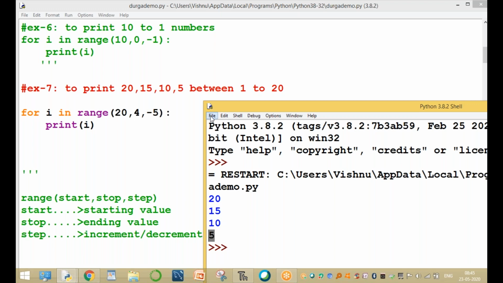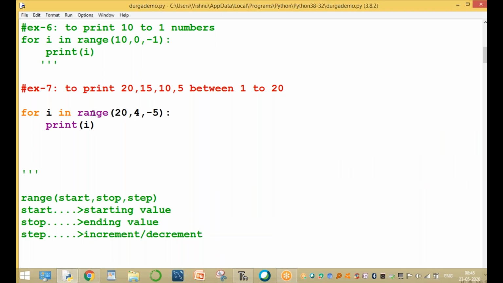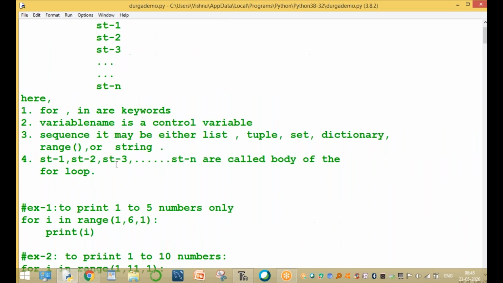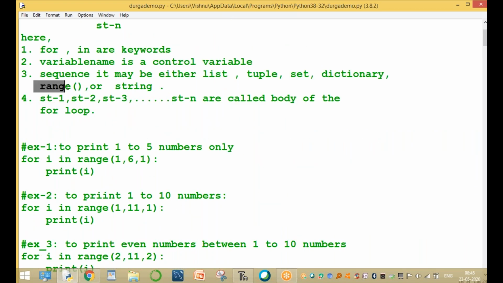Here always the values are only for what data type? This is called a sequence, which is a range type. But here the sequence is either range or string or list or tuple or set or dictionary.